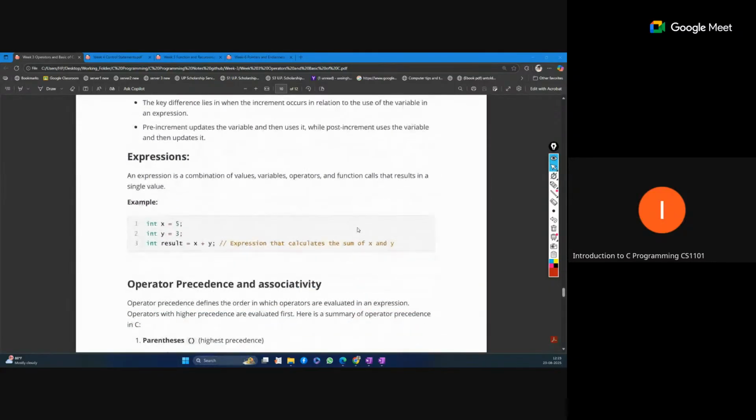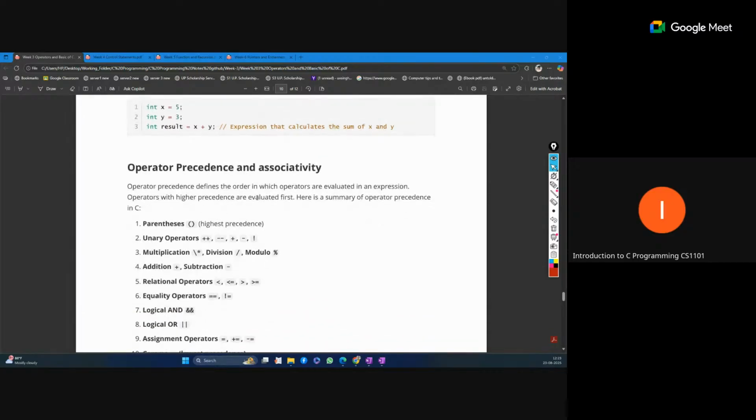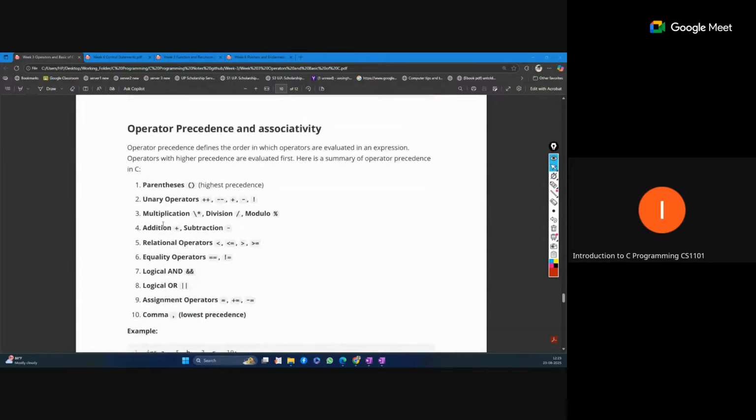Key point: expressions. Now operator precedence, you can just remember this. What is the meaning of operator precedence? Associativity also. A very common order is given here. The highest precedence is parentheses. Then the unary operator is considered next, then multiplication. Operators written on the same line have the same precedence. If our expression has the same precedence, then we use the associativity.